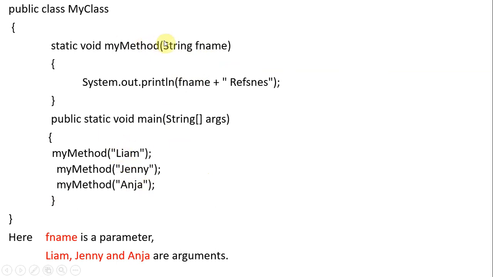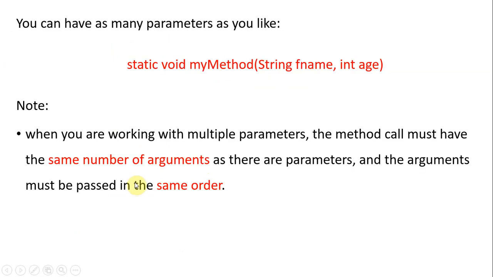While calling that method, we have to pass the arguments. So you need to consider two things: the same number of arguments, if two parameters are there you need to pass two arguments, and the same order and type. The first one is a string, the second one is an integer. Like that you need to pass, otherwise it may give an error.